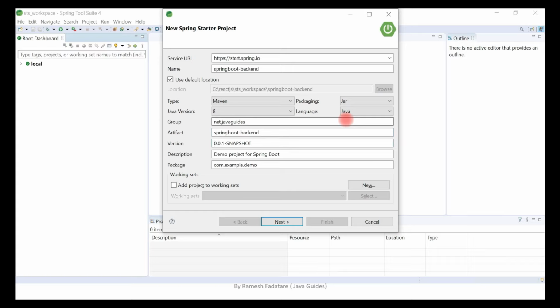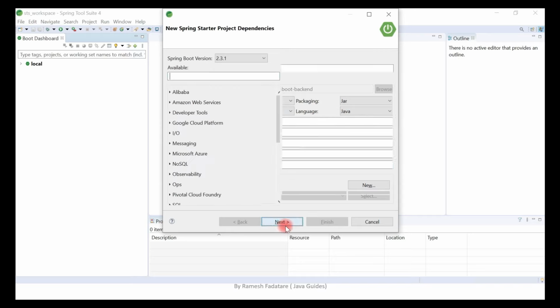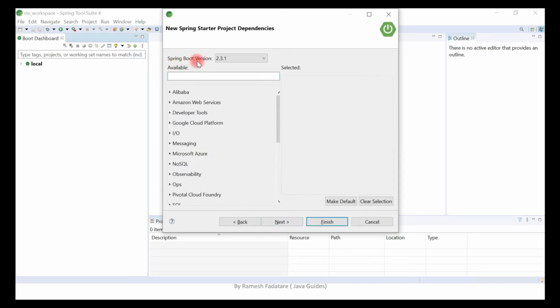Version, let's keep the default version as it is, and this is the description of our project, and this is the package. Let's change the package. I am going to give the package name as net.javaguides.springboot. Alright, once you are happy with the details, click next, and look here, this is the latest Spring Boot release, and I am going to keep this latest release as it is.